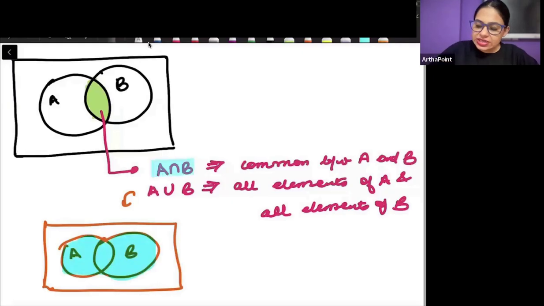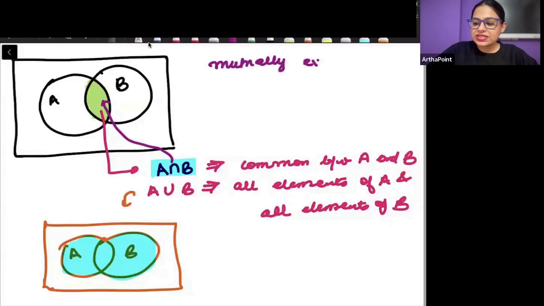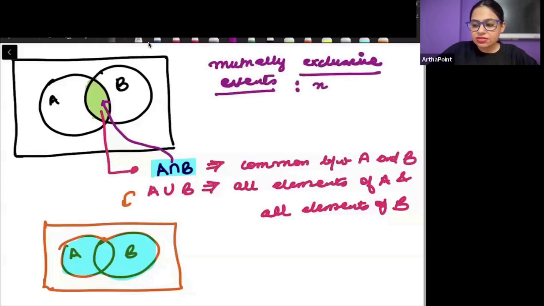So A intersection B is what is common between A and B. Now, when we talk about mutually exclusive events, it means that they have nothing in common.